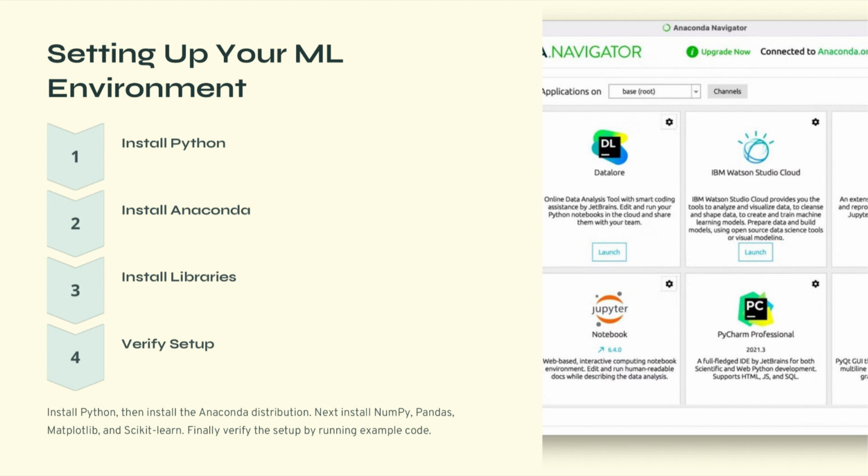Another important tool is Jupyter Notebook. Jupyter Notebook allows developers to write code, run experiments, and display results in an interactive environment. It is widely used in machine learning because it allows researchers to combine code, visualizations, and explanations within a single document. The final step is verifying the environment setup. This typically involves running a small test program to confirm that all libraries are installed correctly. For example, importing libraries and performing simple computations. Once the environment is set up successfully, we are ready to start building machine learning models.